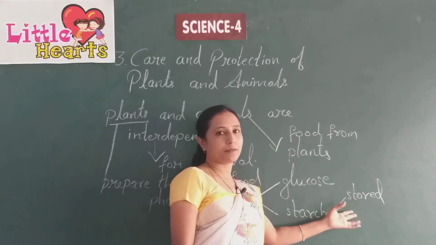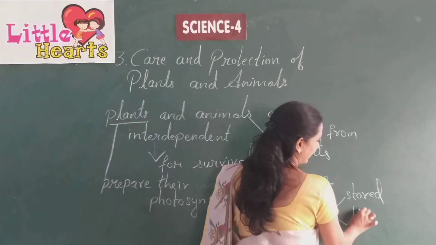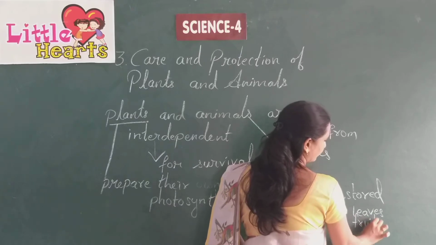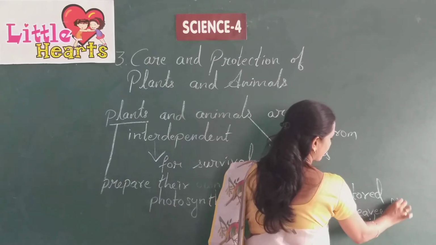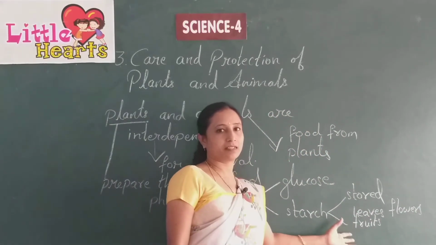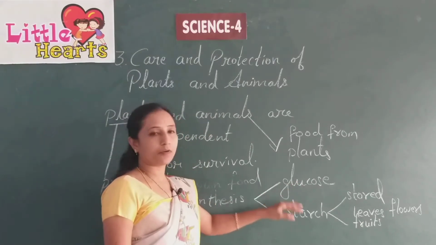Which parts of the plants did we already discuss in the previous classes? Leaves, fruits, flowers, roots, stems, etc. These are the different parts in which more food is stored.